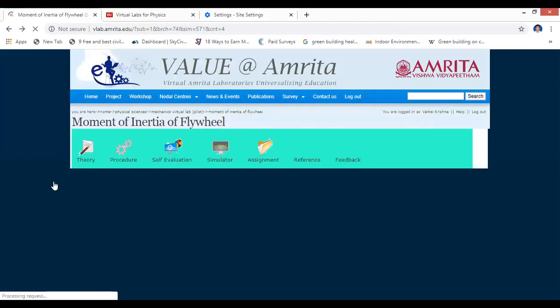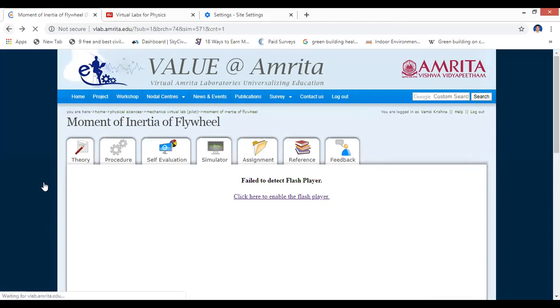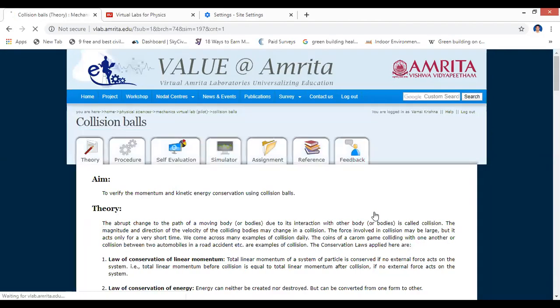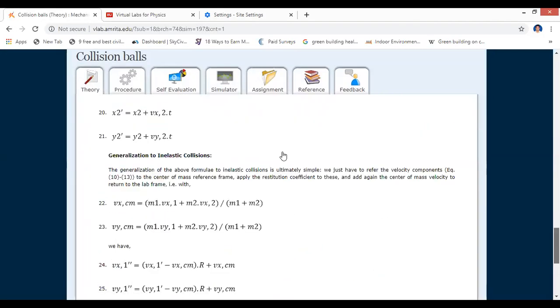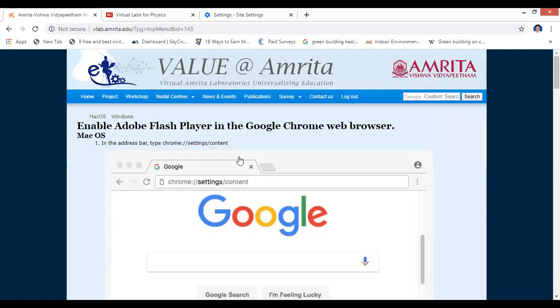So this is the way. I think if your system is enabled with the plugin, it will show you the simulation model. By this way, you can perform it here.